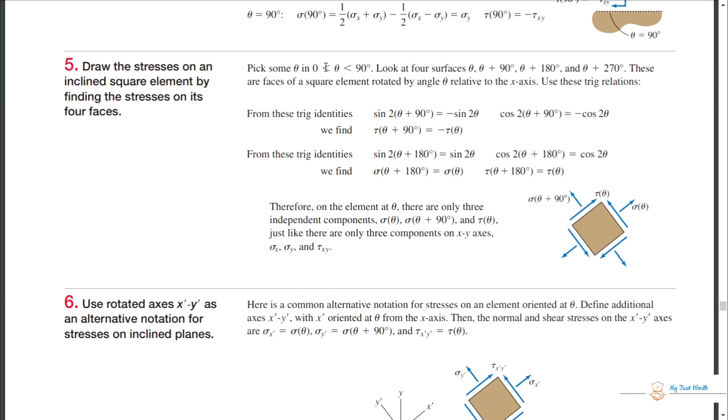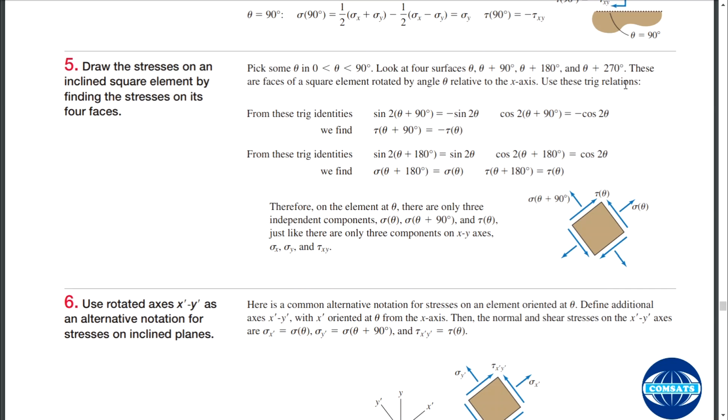Pick some theta in 0 to 90 degrees. Look at four surfaces at any angle theta, theta plus 90, theta plus 180, and theta plus 270. These are the faces of a square element rotated by angle theta relative to the x-axis.